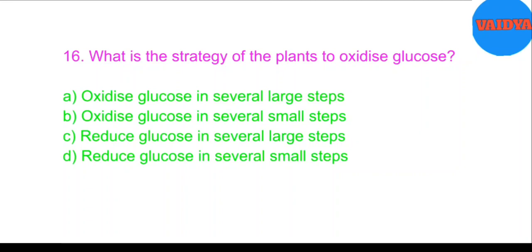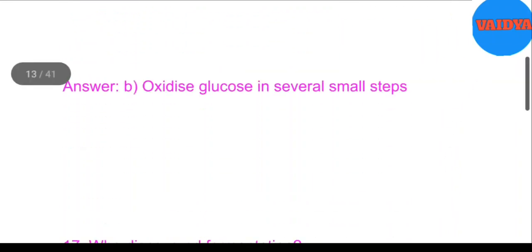16. What is the strategy of the plants to oxidize glucose? A. Oxidize glucose in several large steps, B. Oxidize glucose in several small steps, C. Reduce glucose in several large steps, D. Reduce glucose in several small steps. Answer: B. Oxidize glucose in several small steps.